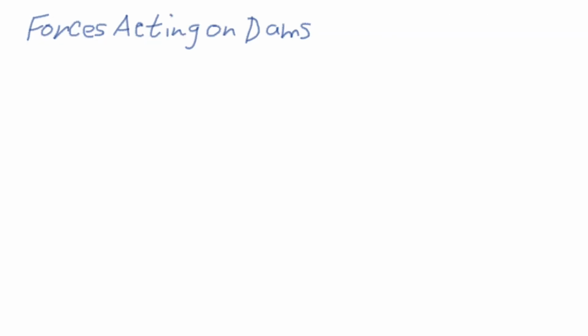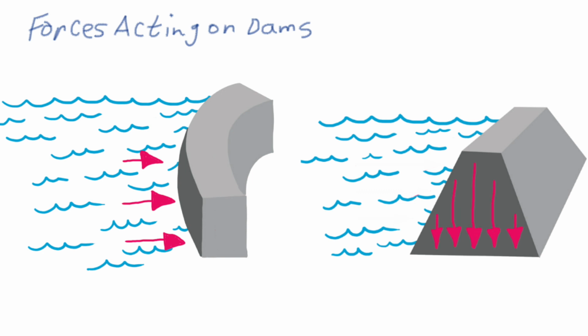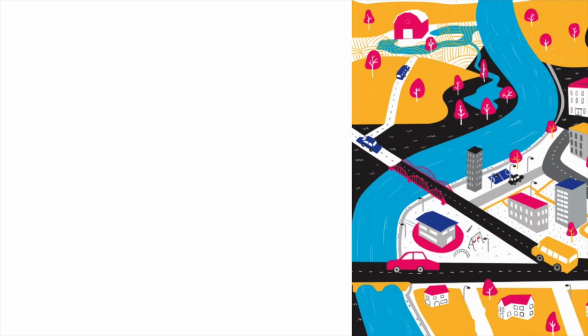Forces acting on a dam. When engineers design a dam, they must consider the maximum forces which could act upon that structure. The main force acting on a dam is the weight of the water pushing against the wall. The force of the water causes a compressive force against the dam. In order to prevent failure, the dam must be built strong enough to push back against this compressive force. Other forces include the weight of the dam pushing downward, wave pressure, and earthquakes.